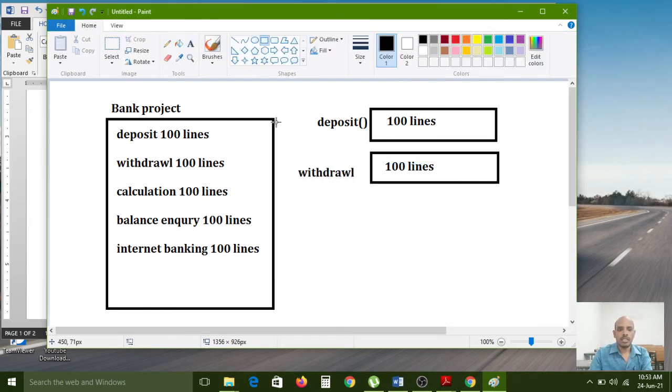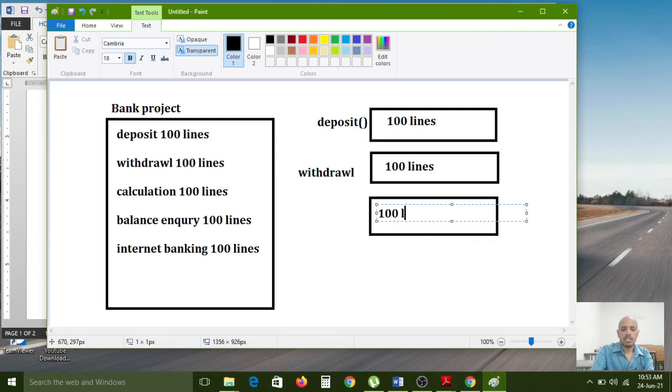And next, for the calculation purpose, I can separate 100 lines of code in the calculation function.